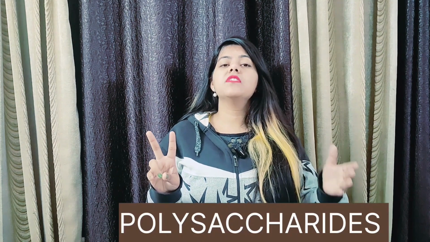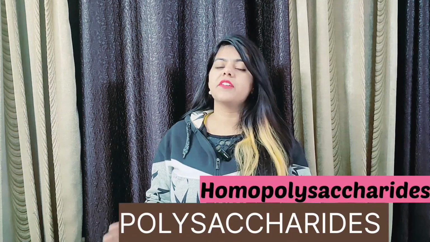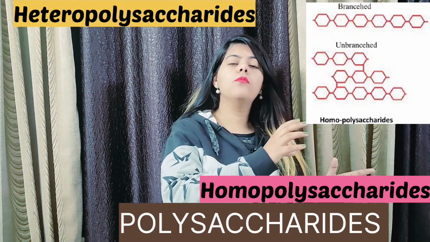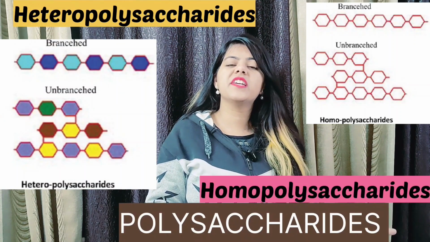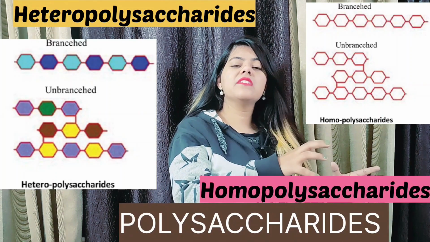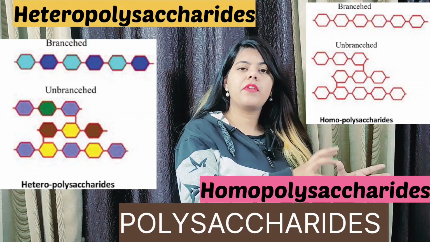Now the 5 marks question that comes in your theory exam of biochemistry is: what is the difference between homopolysaccharides and heteropolysaccharides, right? Homopolysaccharide, again as the name suggests, homo means same and polysaccharide means the chain of monosaccharides. So homopolysaccharide is defined as the chain of the same units of monosaccharides, right?